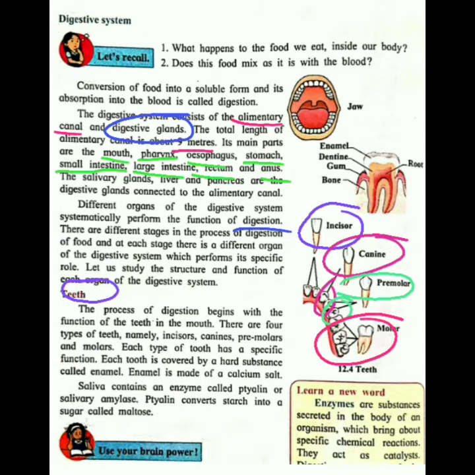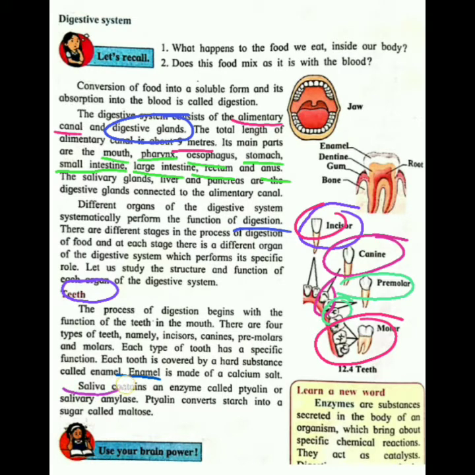If you talk about only one tooth, then you should say it as tooth. Now these teeth are covered with enamel. Look here, enamel. Enamel is made up of calcium salt. It protects our teeth.